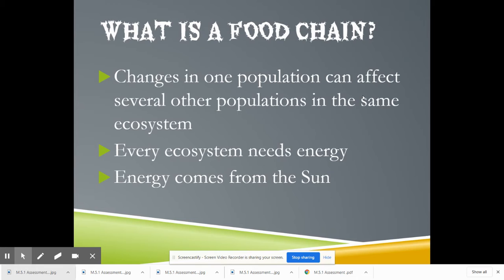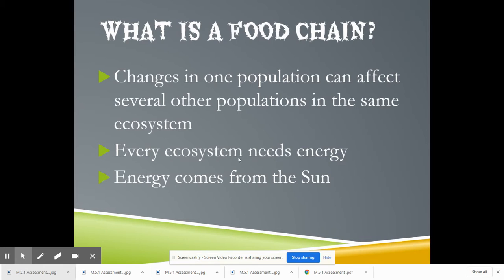So, like we were reading in the book the other week, we were talking about how Aldo Leopold decided that he shouldn't be hunting wolves anymore because their population is not as big. And people should be hunting deer instead, right? So changes in one population can affect several other populations. He knew that killing off the wolves would not be a good plan.